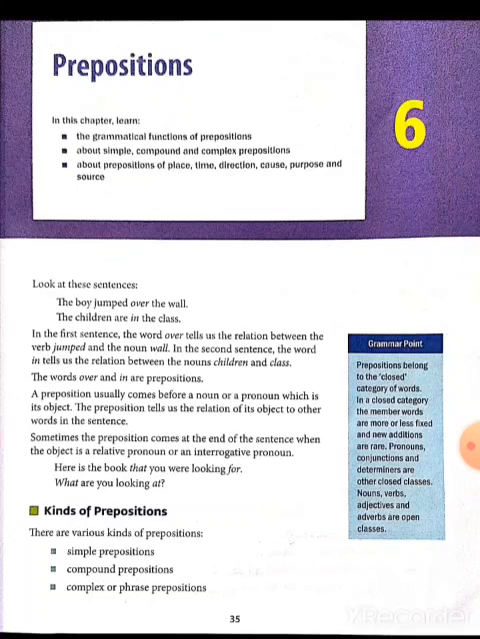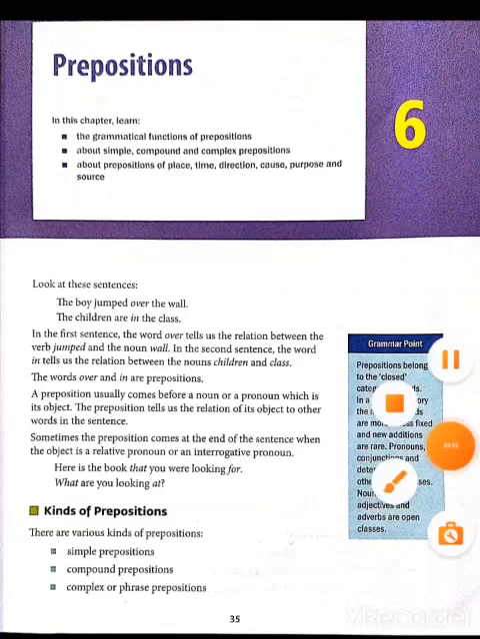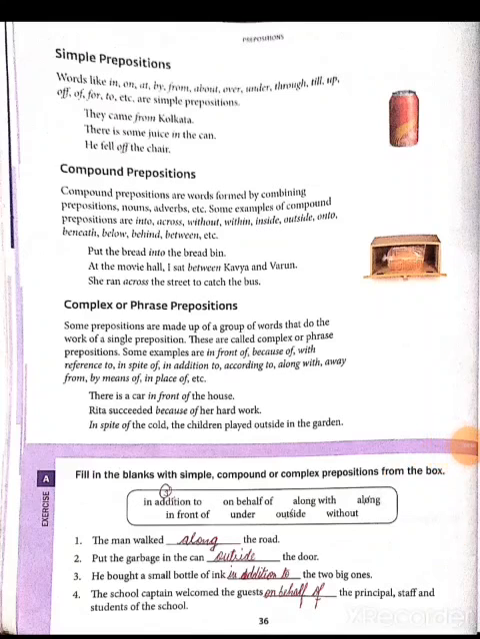Kinds of prepositions. There are various kinds of prepositions: simple preposition, compound preposition, complex or phrase prepositions. First one, simple prepositions. Single word prepositions are called simple prepositions. Some examples: in, on, at, by, from, about, over, under, through, till, up, of, for, to, etc. are simple prepositions. Example: they came from Kolkata. In this sentence, from is a simple preposition.